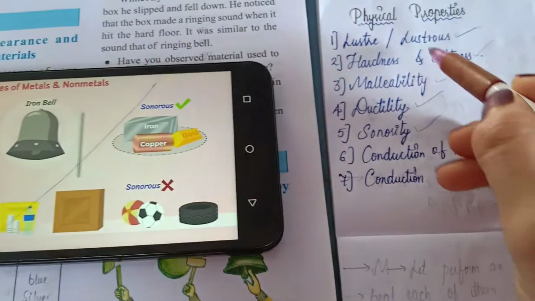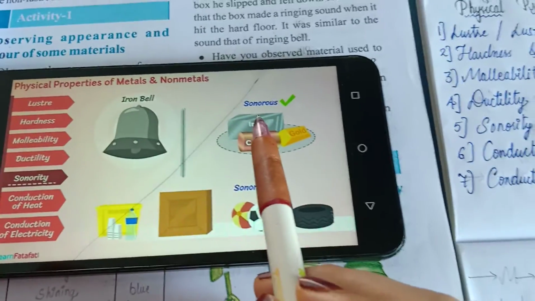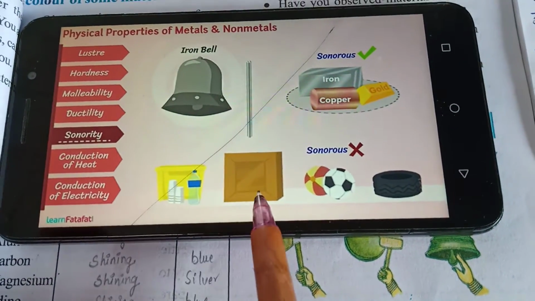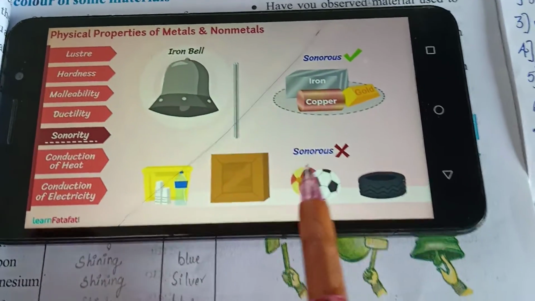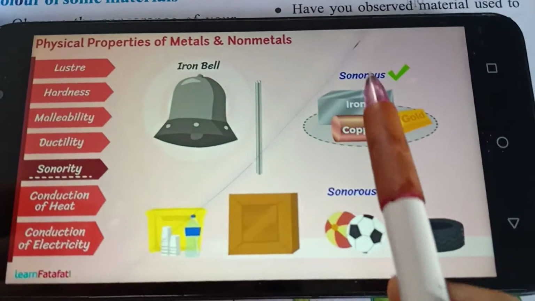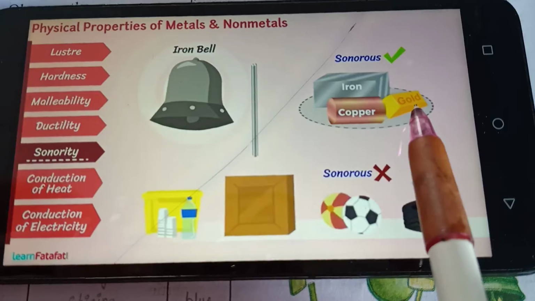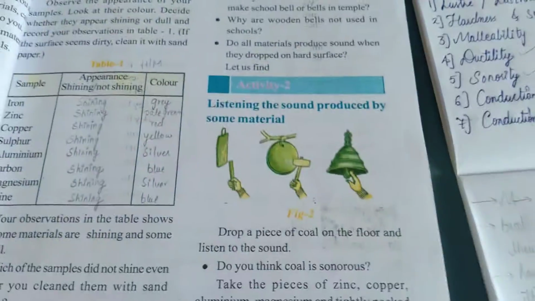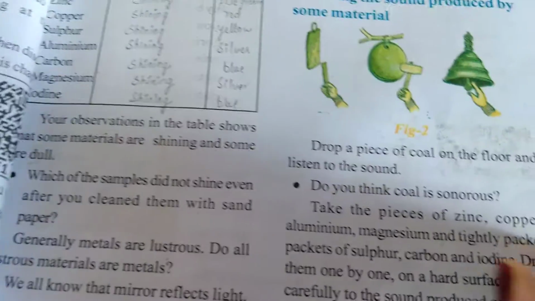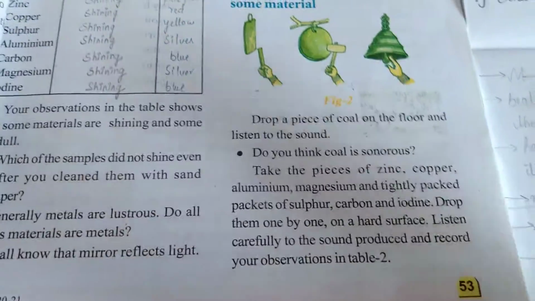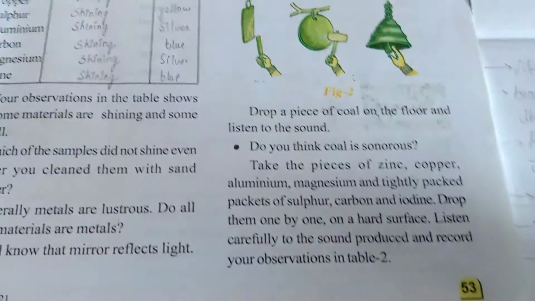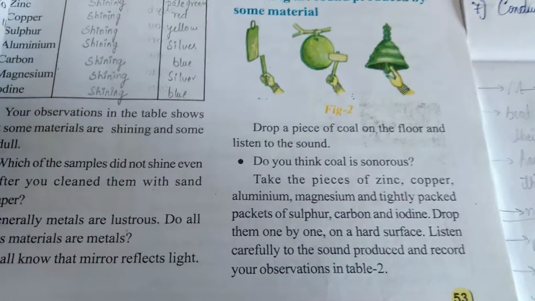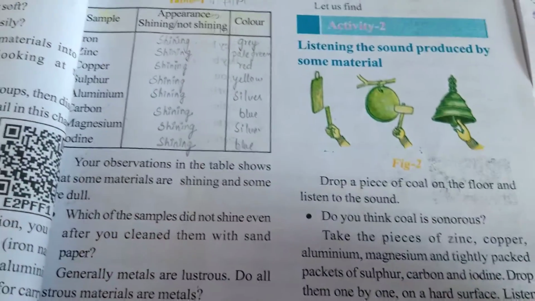So metals also possess the sonorous nature, whereas non-metals are non-sonorous. They don't possess this type of nature. Under sonorous you have examples of iron, copper and gold. Under sonority you have an activity, listening to the sound produced by different types of bells. Different bells produce different sounds, but it is like a ton sound only, which means after producing sound it will continue to sound for some seconds. That sound is known as sonority.